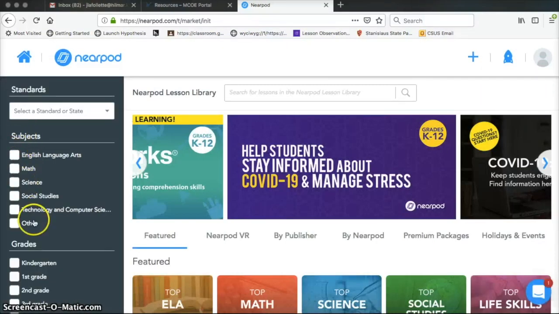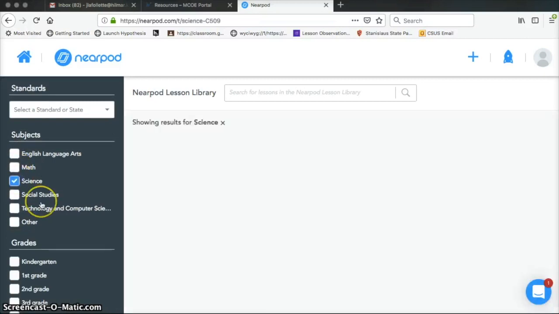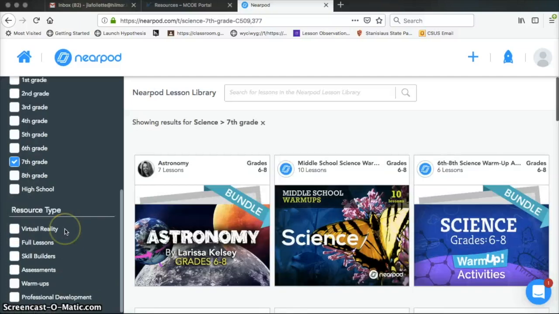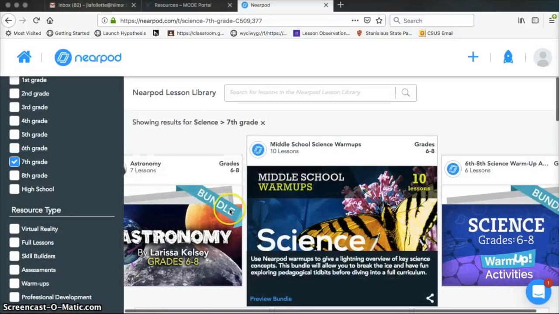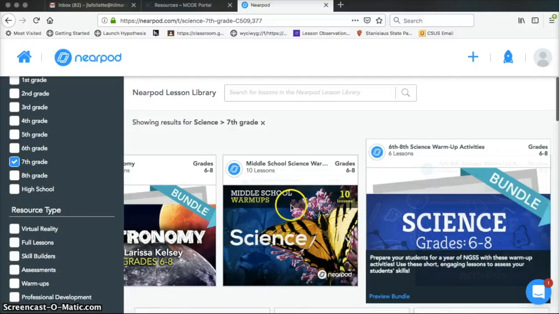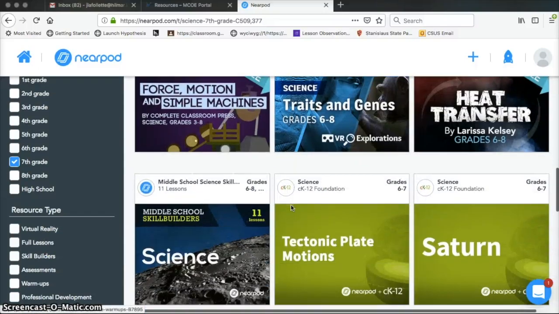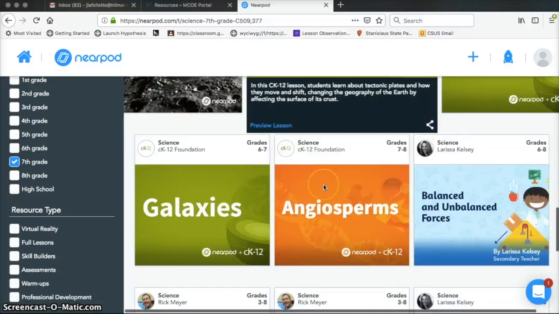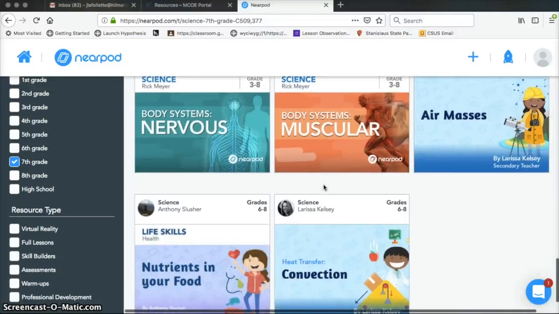Now I've gone back to the Nearpod library, and this time I'm going to click on Science and 7th grade, and I'm not going to select a resource type. I'm going to go through and look at some of the options that are here. You'll notice at the top there are several bundles. Most subject areas have this, where they create bundles of lessons together.